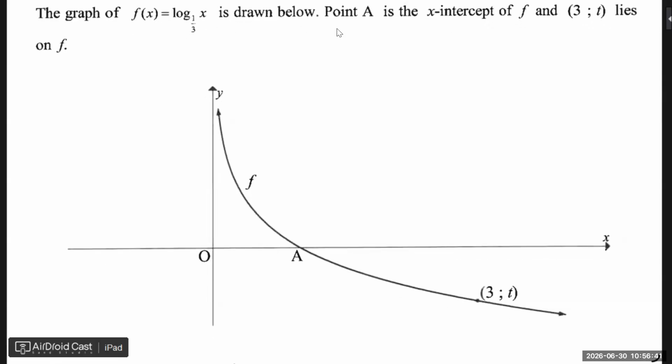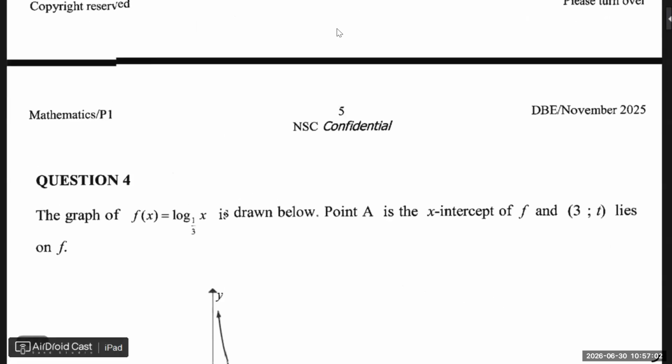They say here, and we start off with a log graph. So remember, just to mention something, if f of x is an exponential graph, then the inverse thereof is a log graph. But it's not to say that every time you see a log graph, that log graph should be the inverse. You understand what I mean?